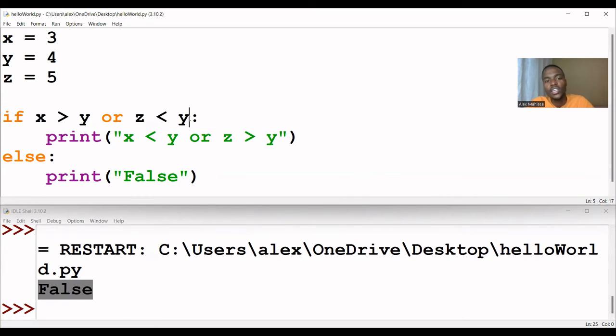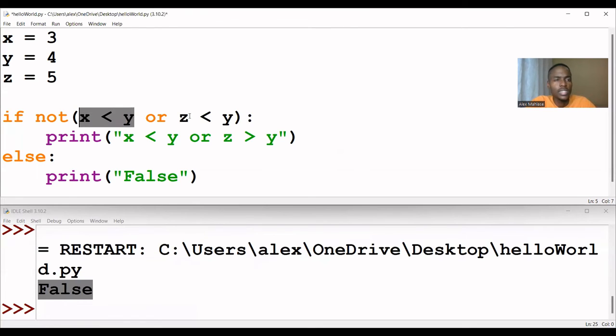Then let's check the NOT operator. In this case, I can put a NOT there. So remember that, okay, let me say x, it is less than. Let's make it a true so that we are on the same page. So here, when we say x is less than y, this is true.